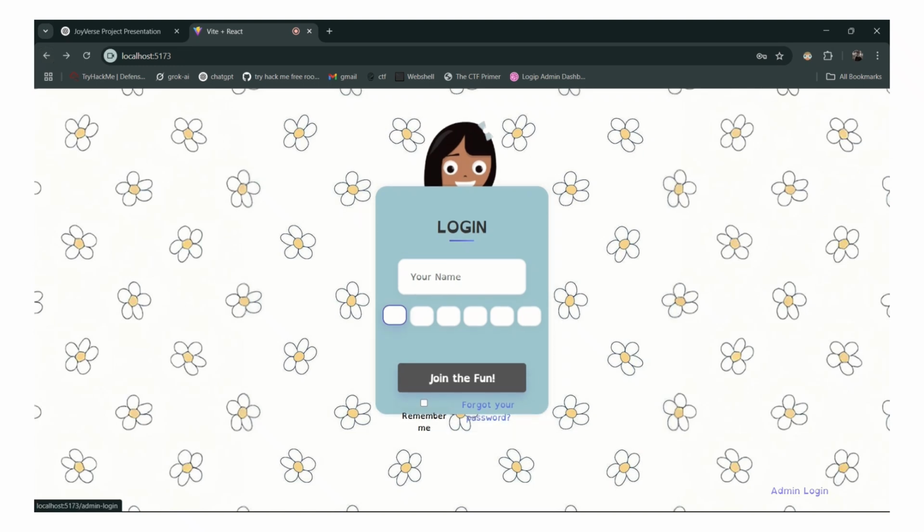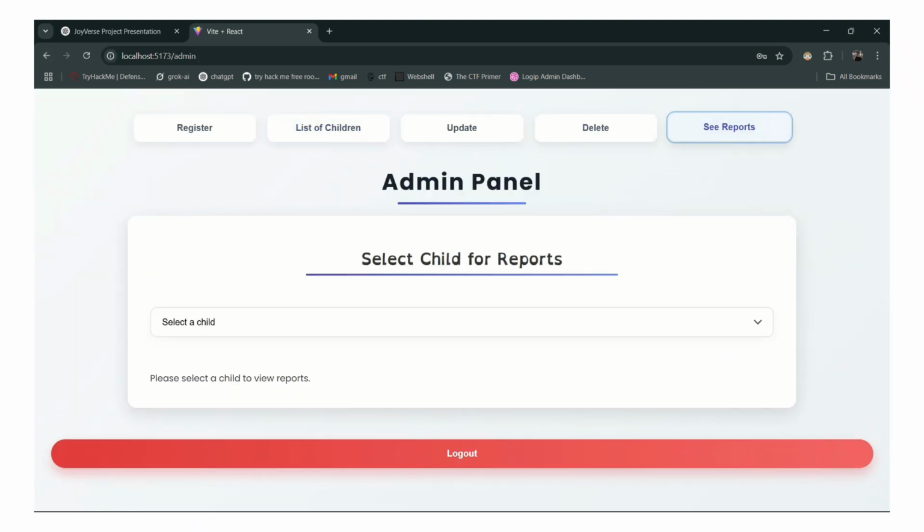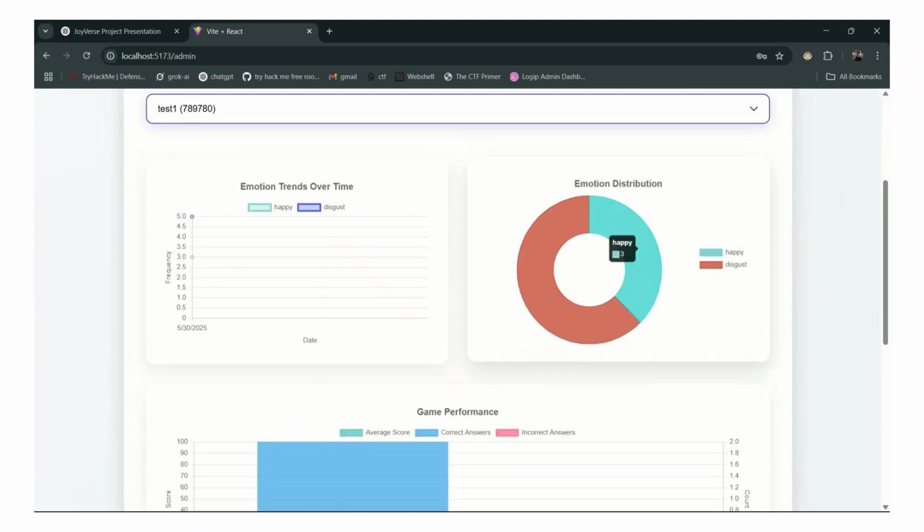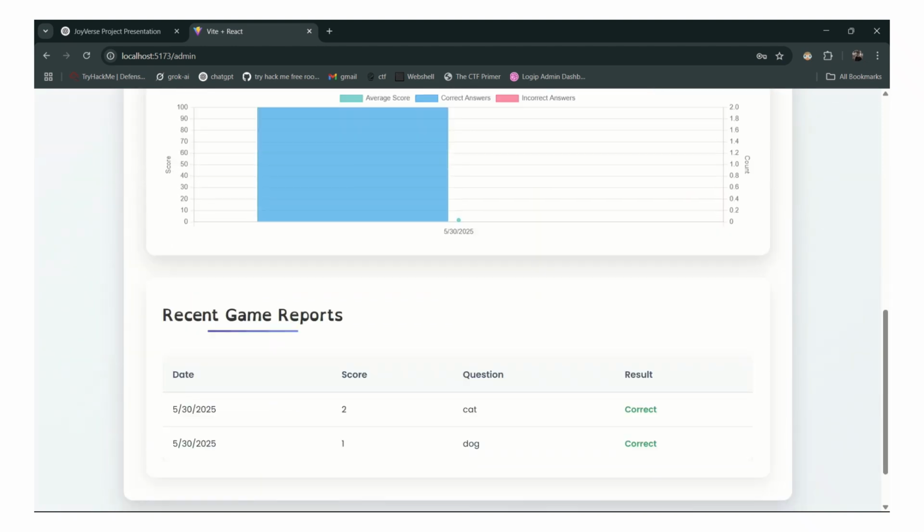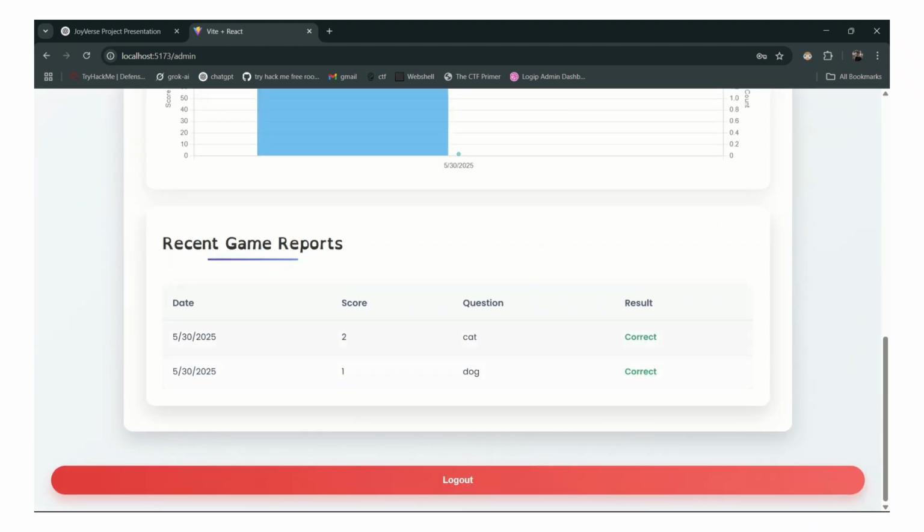Now log in as admin again. Here is the list of children. I can see the reports now because I just played the game. The happy emotions are 3 times and disgust got 5 times. And here are the reports, how many questions I have answered correctly, etc.